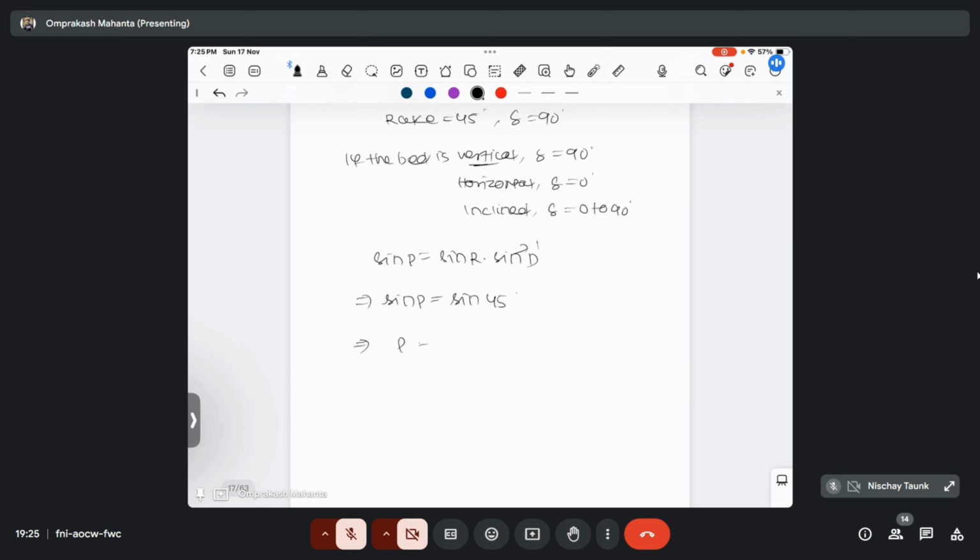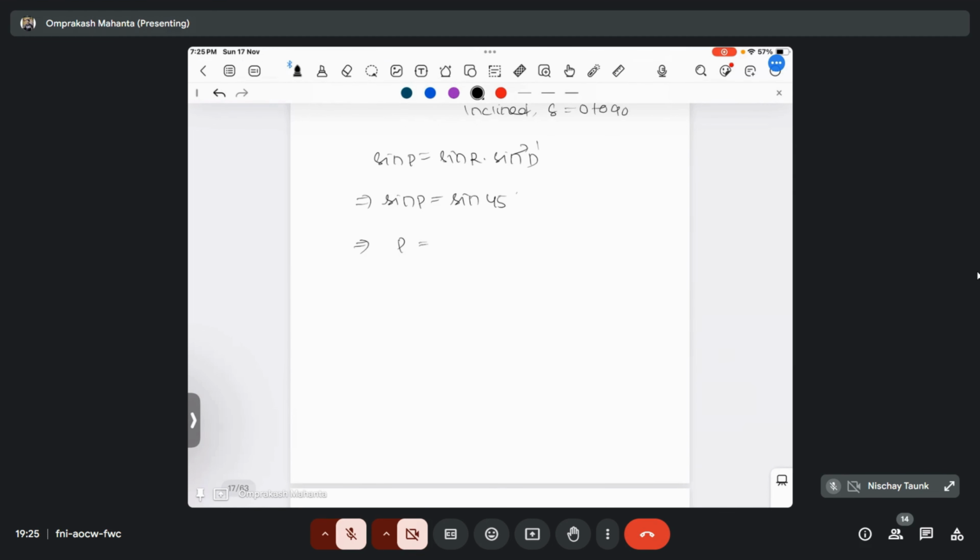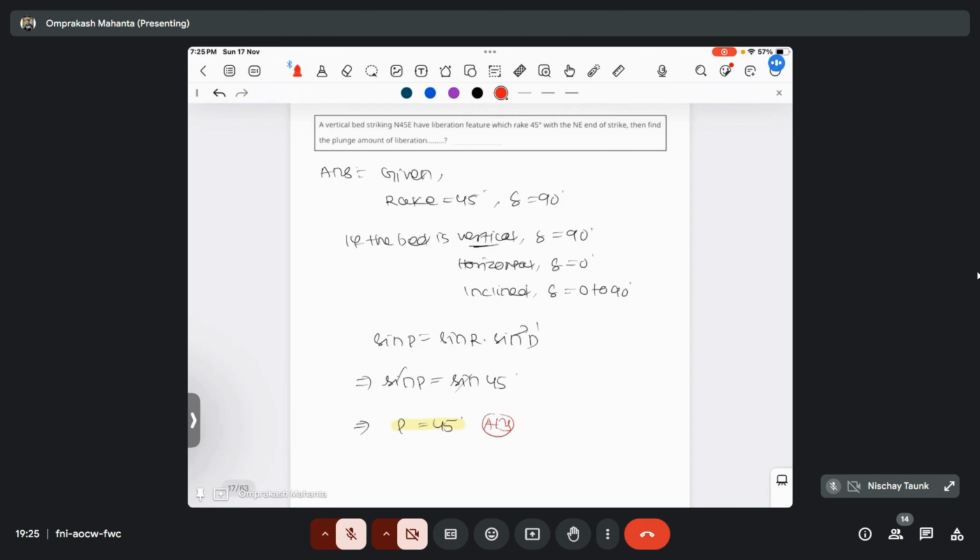So plunge will become 45 degree. Sine will cancel out. So this will be your answer. So remember, if the bed is vertical, then the dip amount is 90 degree. If the bed is horizontal, then the dip amount is 0 degree. And if the bed is inclined, then the dip amount ranges from 0 to 90 degree.